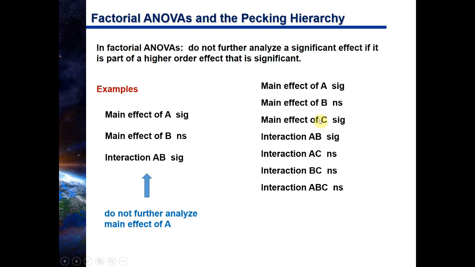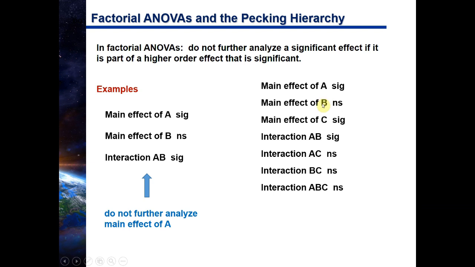Now we have to figure out which ones we are going to further analyze. First of all, you should easily pick out which ones you are not going to analyze because they are not significant. We would tell people that the effect is not significant, but in no way would we follow it up with post hoc tests or tests of simple main effects.